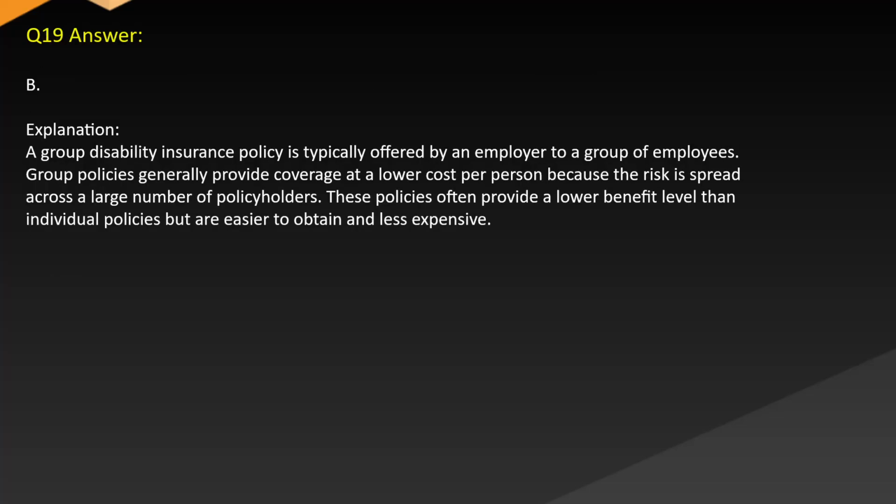Answer: B. Explanation. A group disability insurance policy is typically offered by an employer to a group of employees. Group policies generally provide coverage at a lower cost per person because the risk is spread across a large number of policyholders. These policies often provide a lower benefit level than individual policies, but are easier to obtain and less expensive.